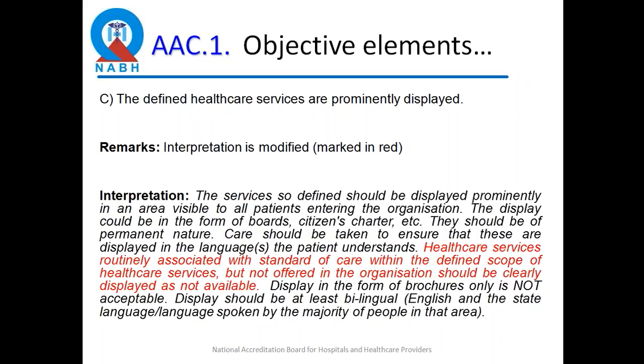if for instance a hospital is defining that they have oncology as their scope of services, within oncology they do not have radiation therapy, right? So healthcare services routinely associated with the standard of care within the defined scope. So if they don't have radiation therapy, they should be writing in their scope oncology. Under that they can put surgical oncology, medical oncology, but for radiation oncology they should then specify that radiation oncology